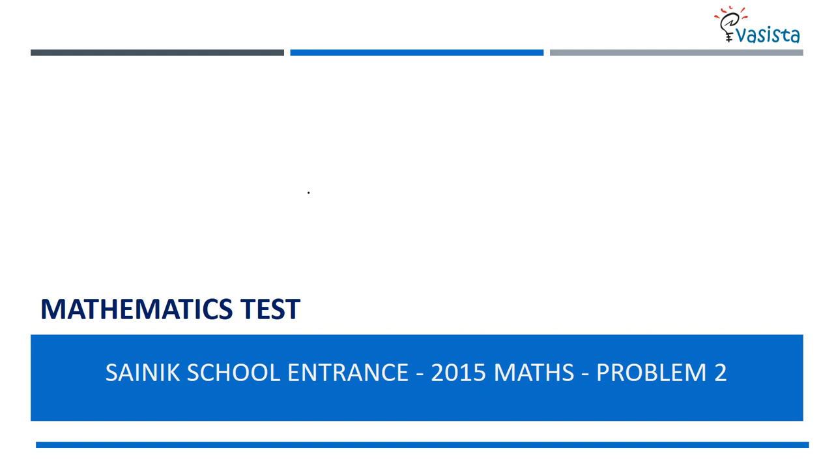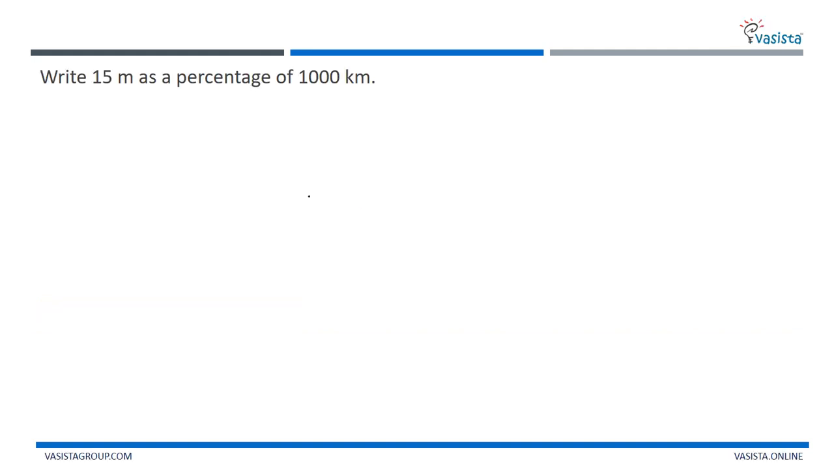Let me go with problem number 2. Write 15 meter as a percentage of 1000 kilometer. We know that we are supposed to represent it in terms of percentage, right? Let us check this. 1 kilometer is equal to 1000 meter, correct? Yes or no? Now 1000 kilometer is equal to how much?